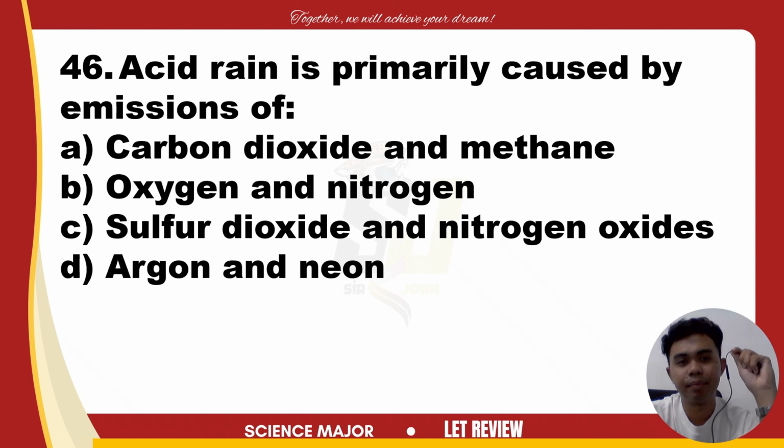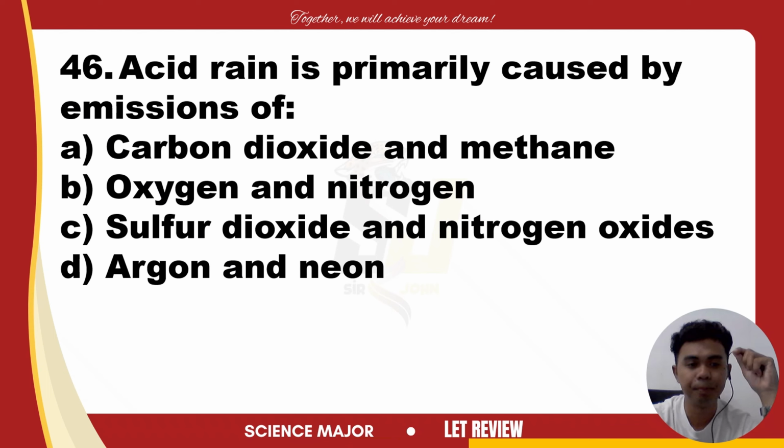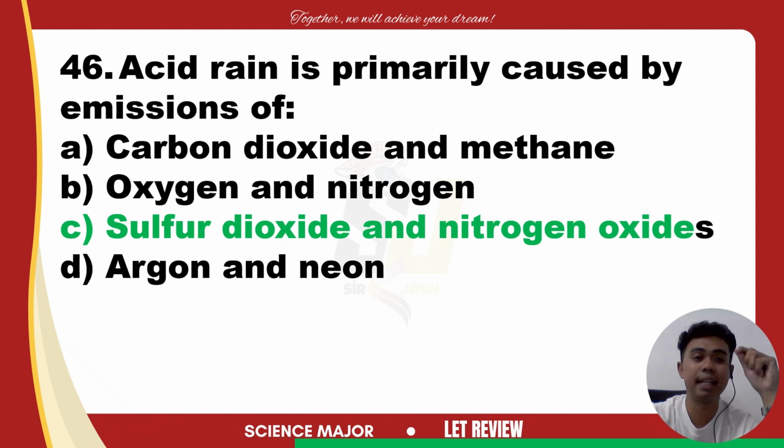Acid rain is primarily caused by emissions of: carbon dioxide and methane, oxygen and nitrogen, sulfur dioxide and nitrogen oxides, or argon and neon. The answer is sulfur dioxide and nitrogen oxides. Acid rain occurs when sulfur dioxide and nitrogen oxides are released into the atmosphere.